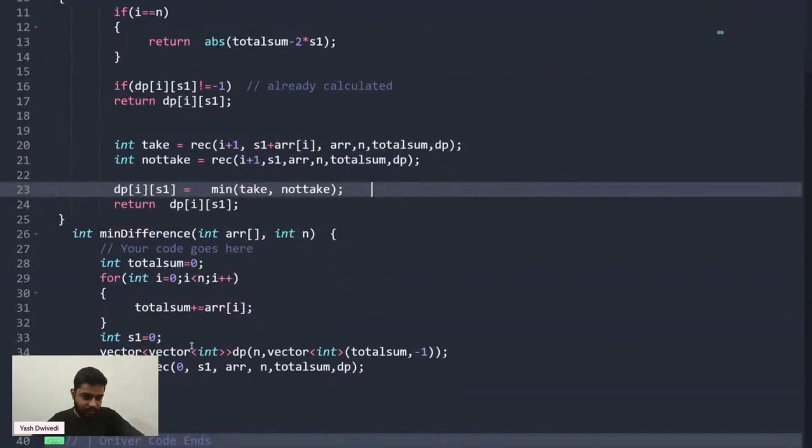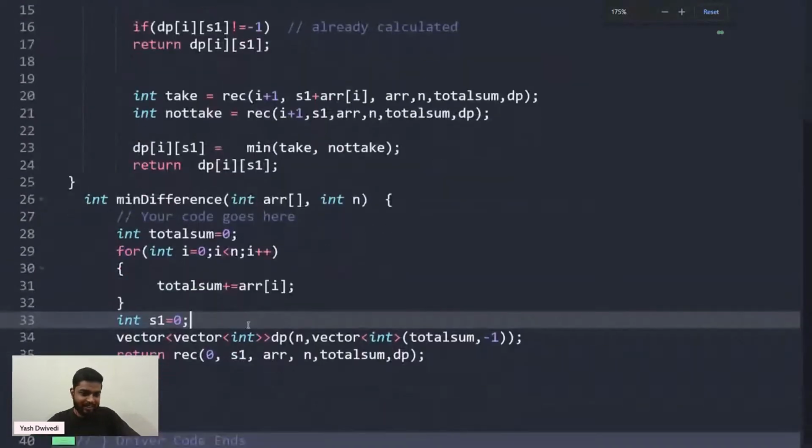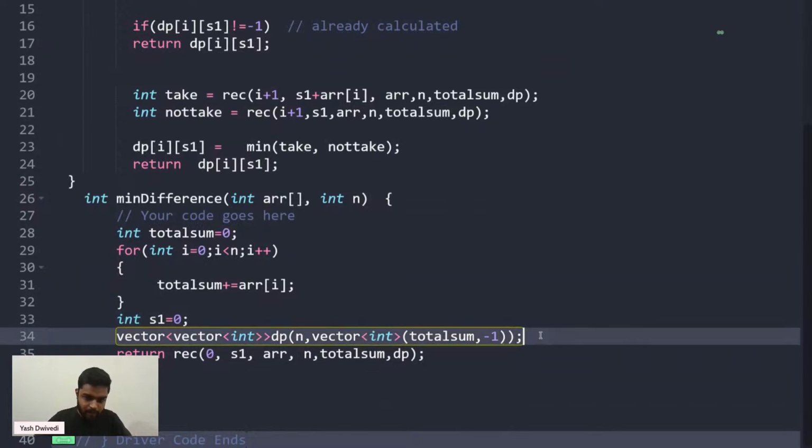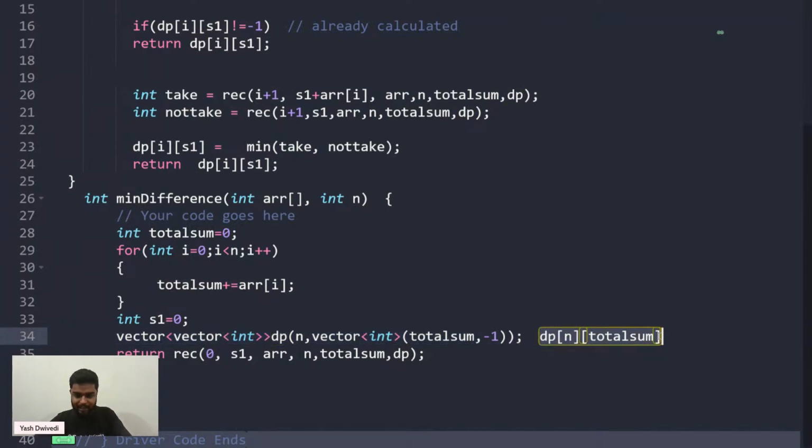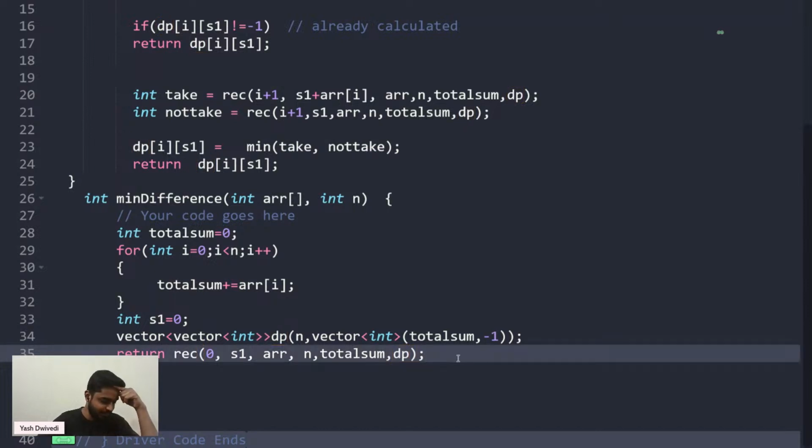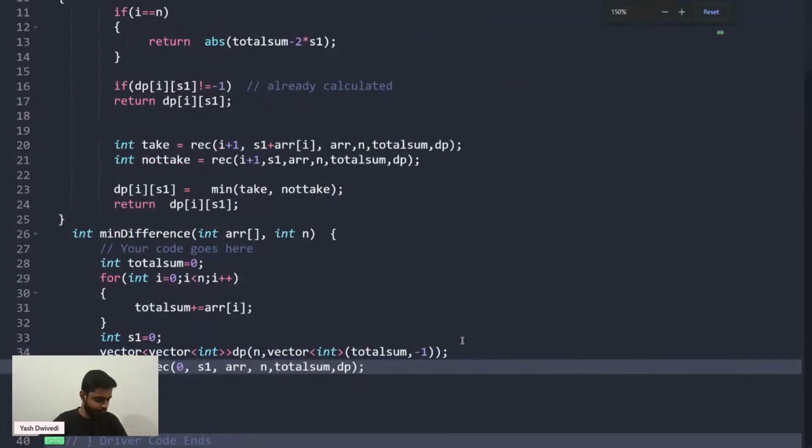See, what we have done is we need to store the states that are already calculated. So that is why I have declared a 2D DP. I have declared a DP of the n elements and the total sum. So that is going to be my DP dimension. I've declared a 2D DP like that, and I have passed it in the function as well. Is that clear to everyone? Guys, are you clear with this thing? Just quickly let me know. I'm still waiting for your responses. I don't know if my internet is working low or what.